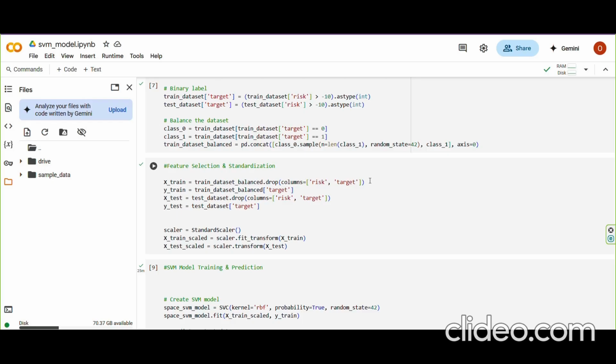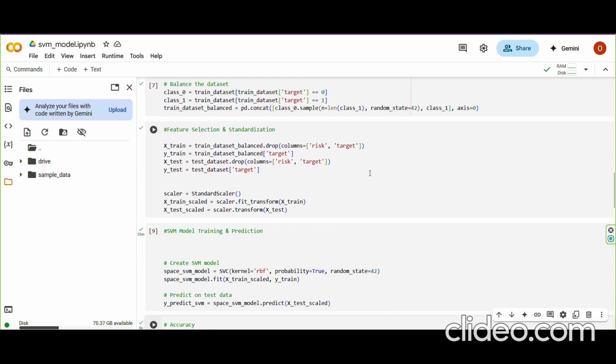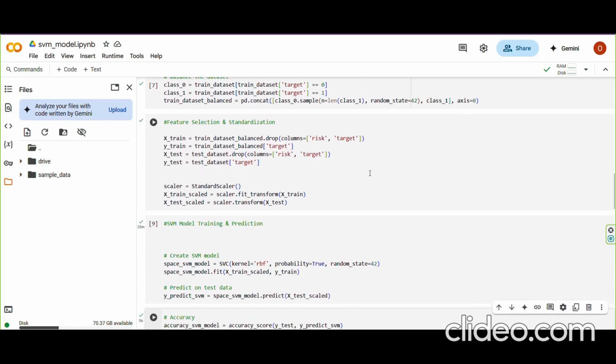This step ensures that each feature contributes equally during the training phase, which is especially important for SVM as it's sensitive to the scale of the data. With the data properly prepared, I trained the SVM model using the RBF kernel and enabled probability output so I could evaluate the model more deeply using ROC curves.